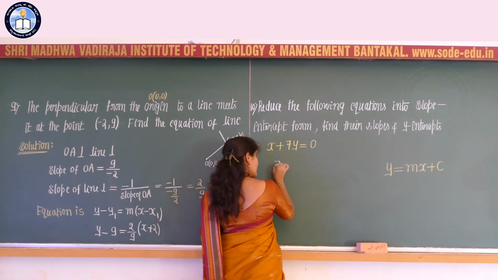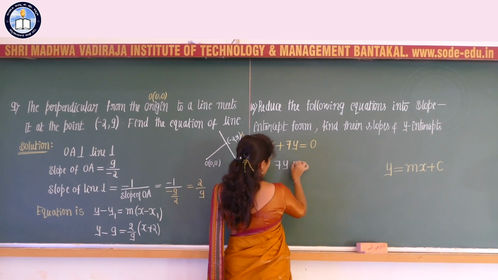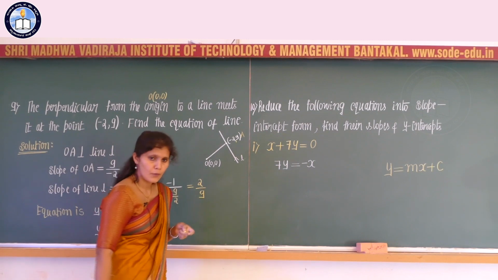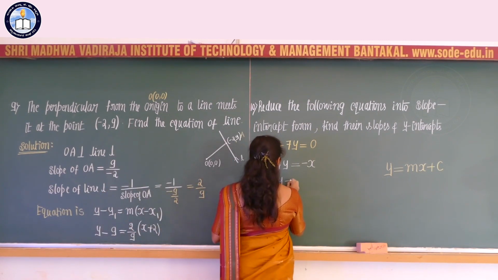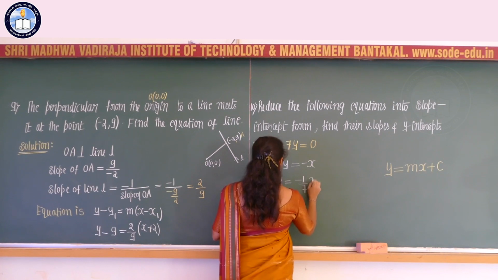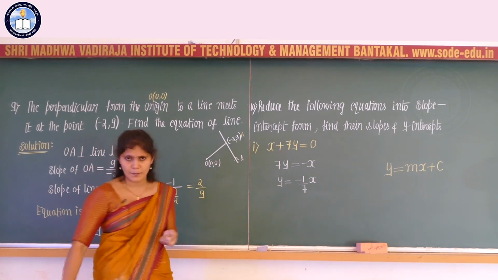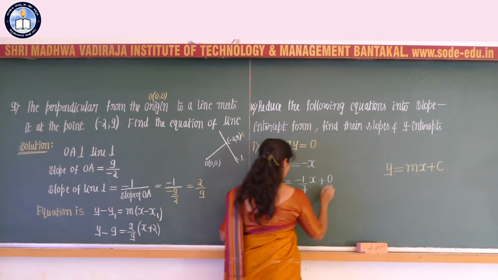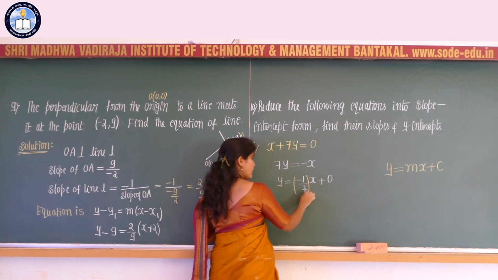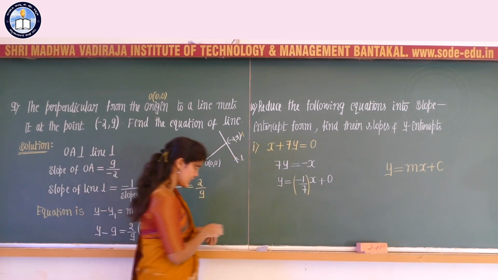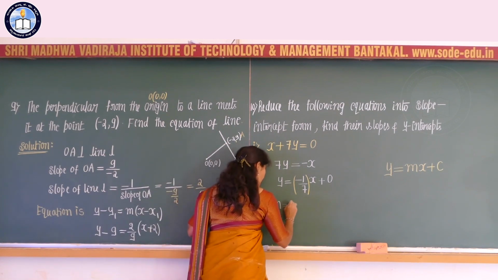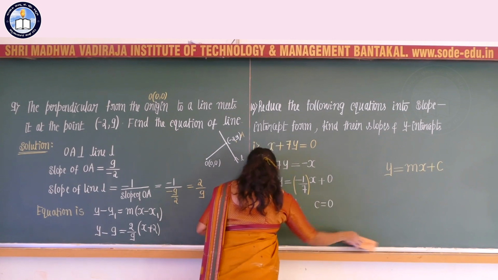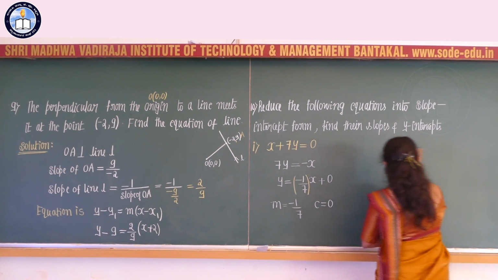x plus 7y equal to 0. This I can write as 7 into y, and x to the RHS is minus x. I need to write an expression for y, so dividing throughout the equation by 7, y is equal to minus 1 divided by 7 into x, that is y is equal to minus x divided by 7 plus 0. Now this is in the form of y is equal to m into x plus c, where the value of m is minus 1 divided by 7 and the y-intercept c is 0.